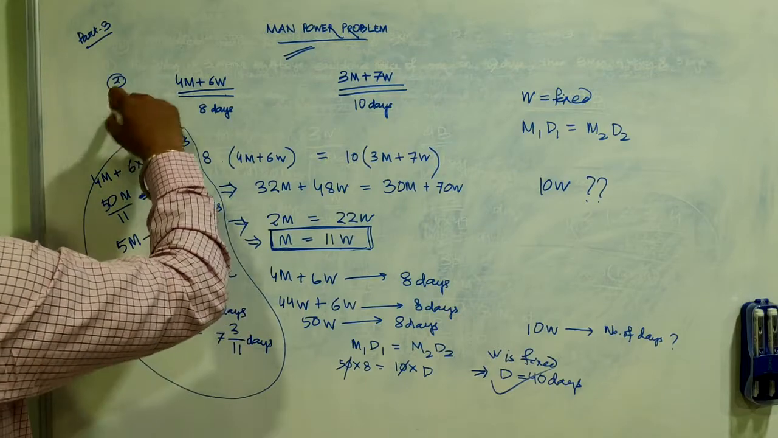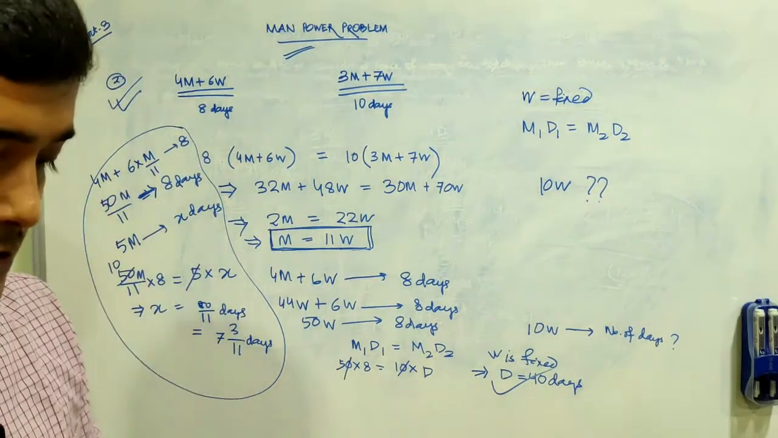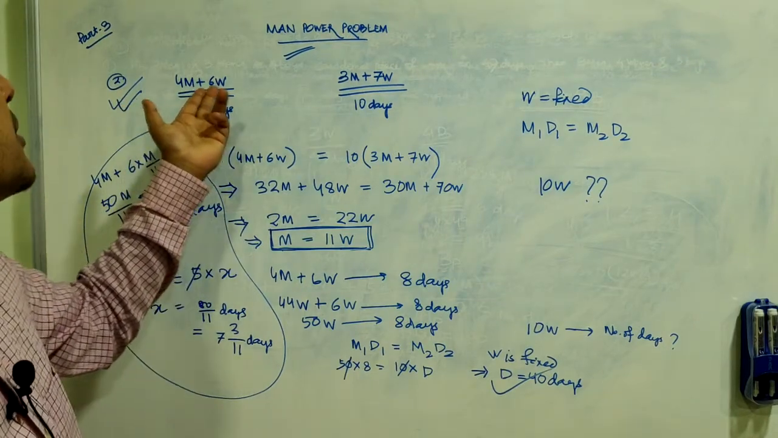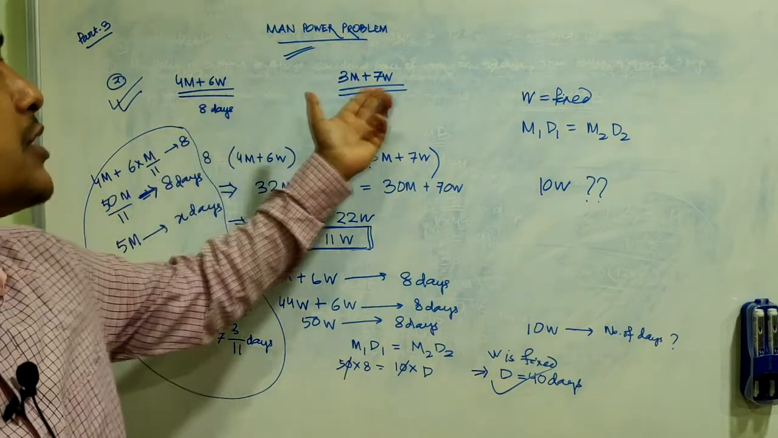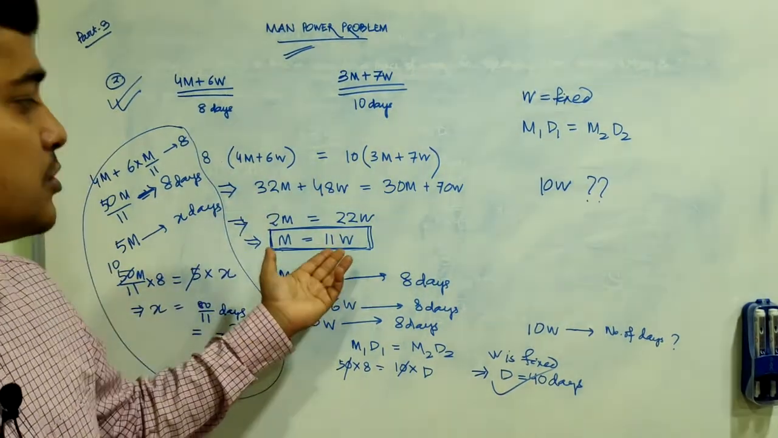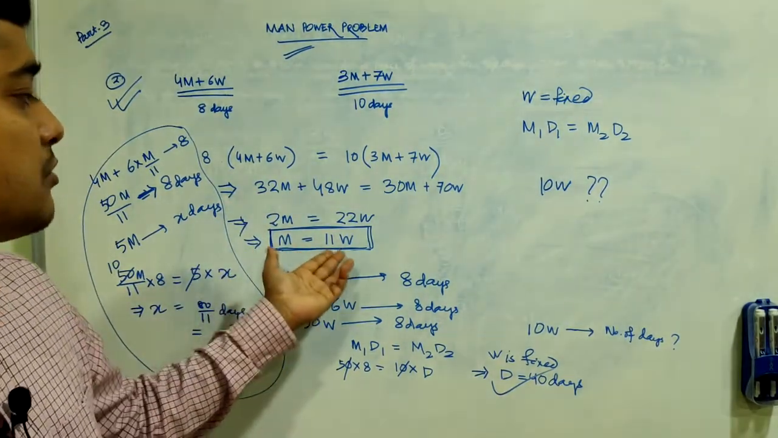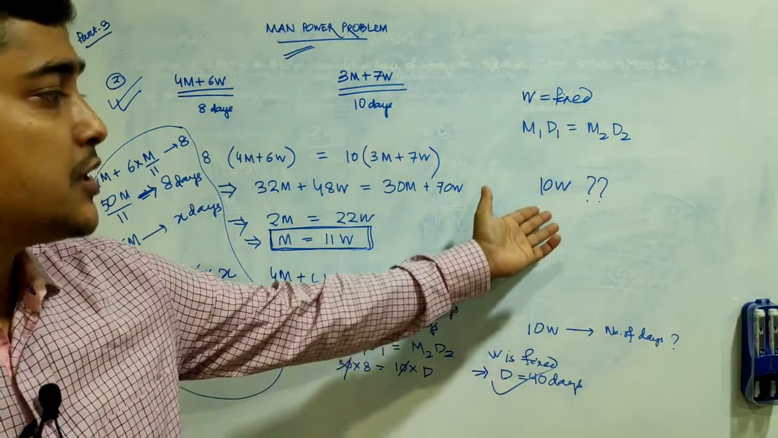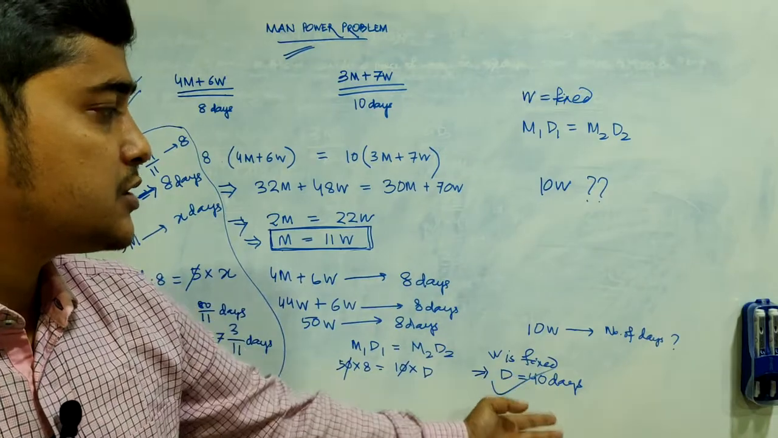Actually, this is a very important question. It is very simple also. We know 4 men 6 women take 8 days, 3 men and 7 women take 10 days. So find the equation between those two. If one man is equivalent to 11 women, we can solve easily. If 10 men require 10 women, can solve it in 40 days.